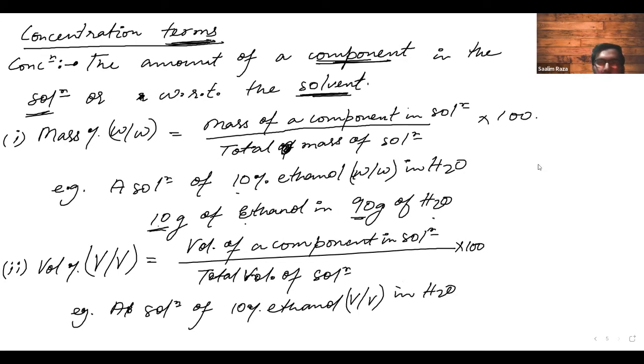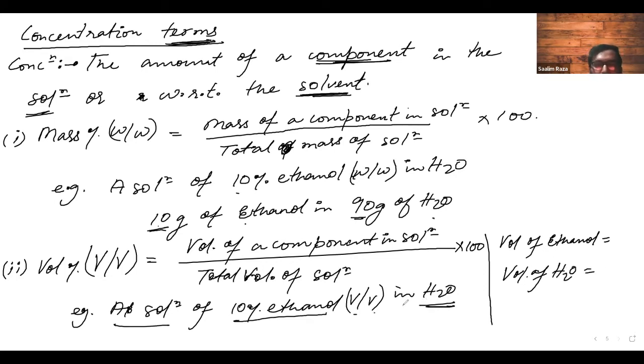Now you will tell me, yes, ethanol was a solute, right? I have answered that, I guess. Should the component always be the solute? No. If the component was always the solute, I would have written solute there. Now you tell me, the volume of ethanol is equal to how much? And the volume of H2O is equal to how much?